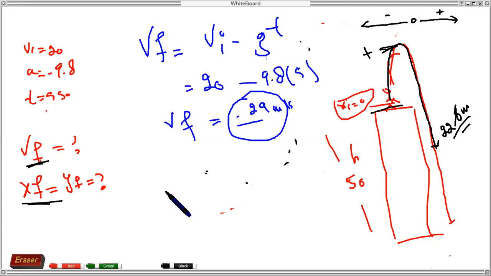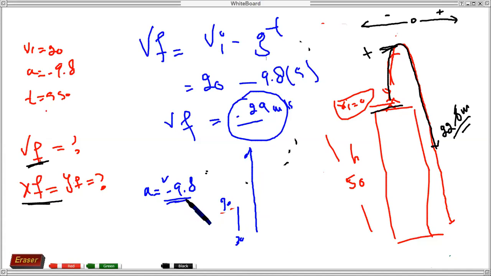No. Actually, it is a property of free fall that at every position, your acceleration is minus 9.8. Why minus? Because if the body is moving upward, the acceleration is downward. From the previous example, if it starts from 30, after 1 second it will be 20.